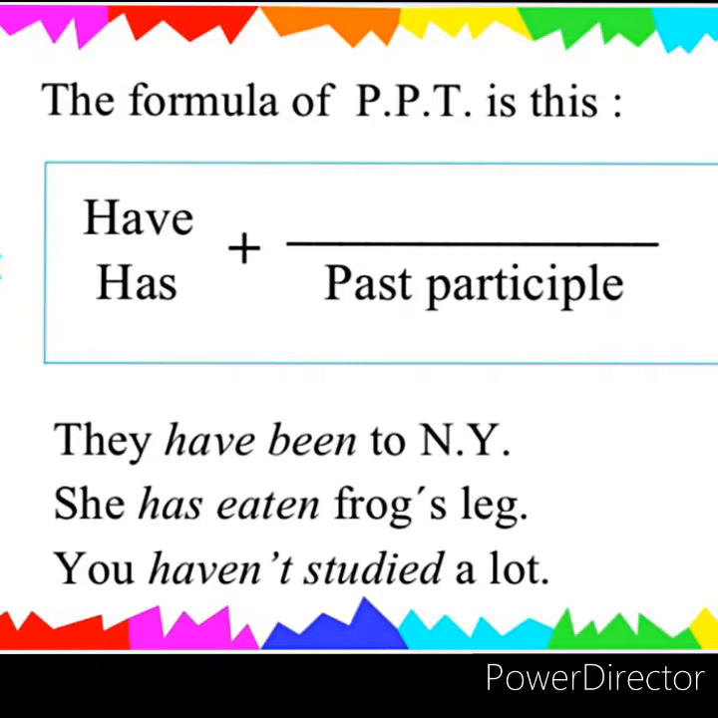Past participle means third form of verb. For example, they have been to New York. She has eaten frog's leg.